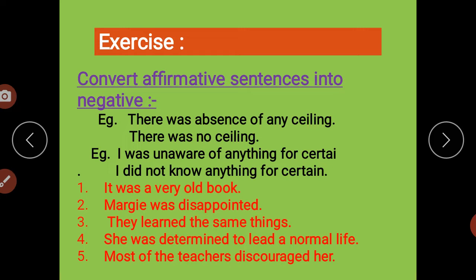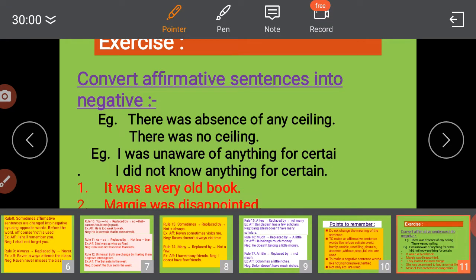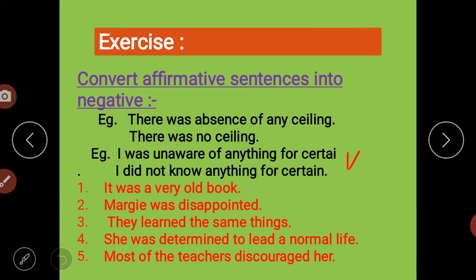The spelling of certain is missing here, you cover it a little. I was unaware of anything for certain. So the answer would be did not know. Did not know, that means I would be writing I did not know anything for certain. Right? Here just write it down, and without fail. I did not know anything for certain.